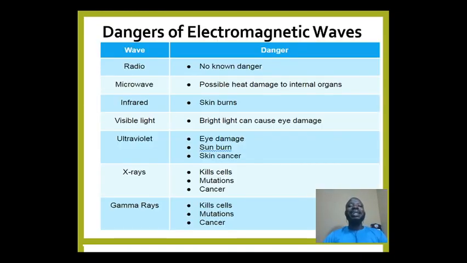Now, what are the dangers involved in making use of electromagnetic waves? The first one, radio wave, is used for our phones, for our gadgets, and so on. They have no known danger, and this clarifies the point that people were spreading around regarding COVID-19, that COVID-19 is a result of the 5G network. Of course, it has no relationship with that, because the internet that we make use of results from radio wave, and radio wave has no known danger.